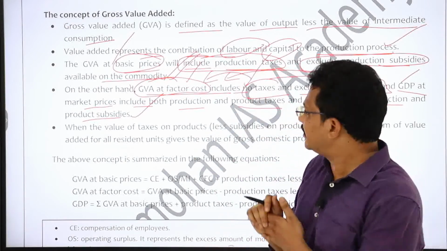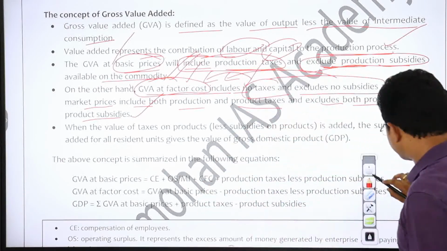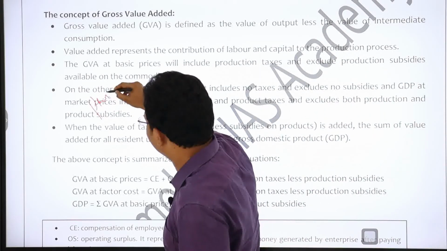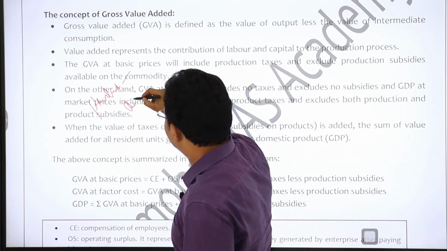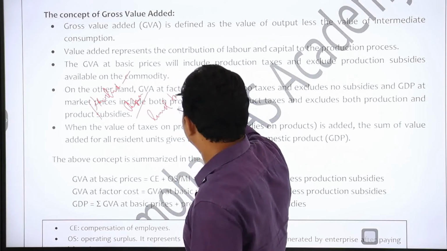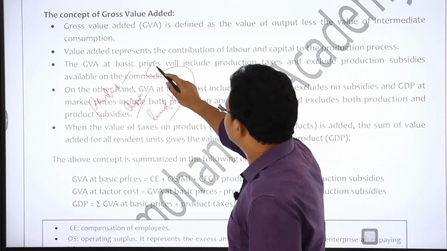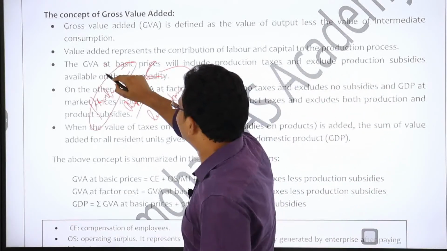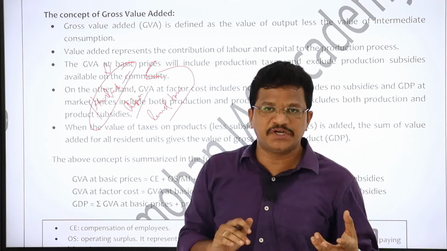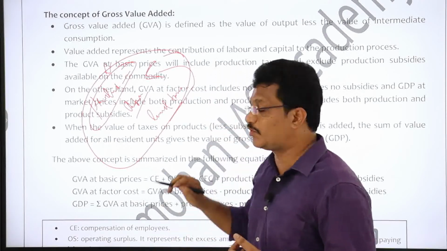And there is a basic difference between production taxes or product taxes, and production subsidies or product subsidies. See, examples of production taxes are rent or land tax. These are the examples of production taxes. Because these production taxes don't depend on how much output you are producing, they are constant even if you produce 1 unit or even if you produce 100 units. So that is the basic aspect of production taxes.